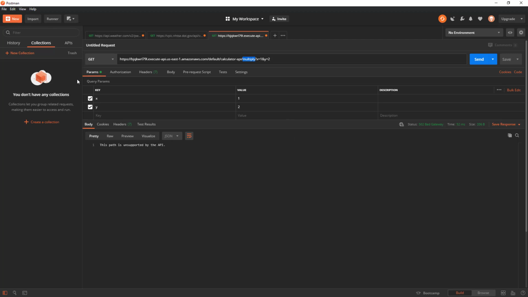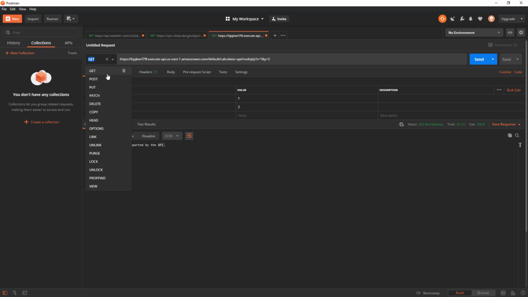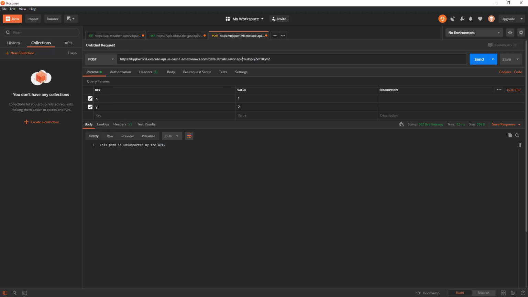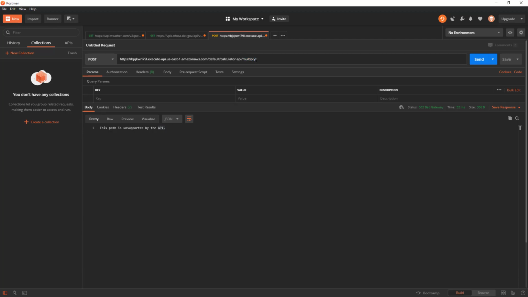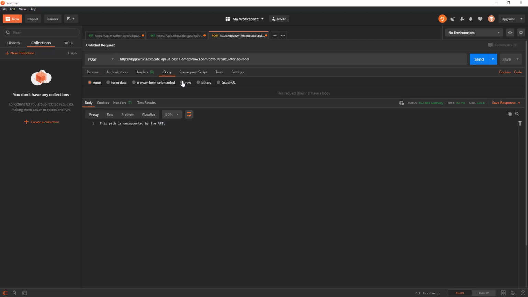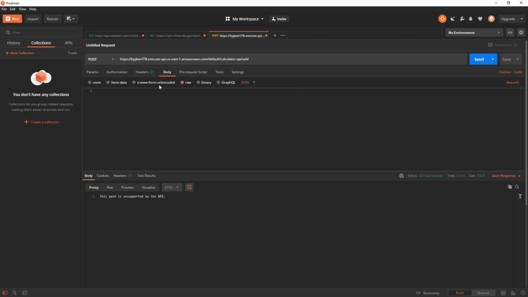Now we have support for get, but now we want to add support for posting. So remember, whenever we post, the API is going to be parsing the body. And essentially what we want to do now is change the value from get to post. We want to get rid of these parameters here. So all we have to do is say add. And we're going to add in our body. And our body needs to be JSON format. So inside the body tab, we would choose raw, and then we would choose JSON from the dropdown. So we're going to create our own custom JSON.